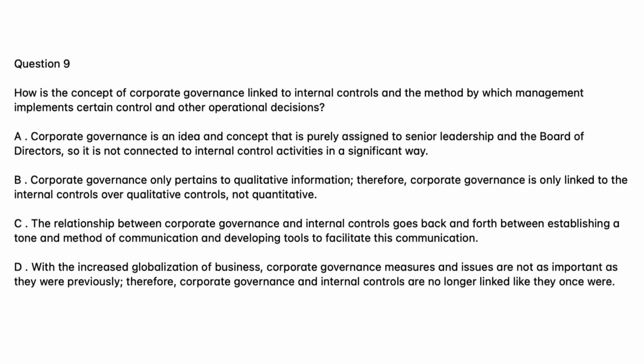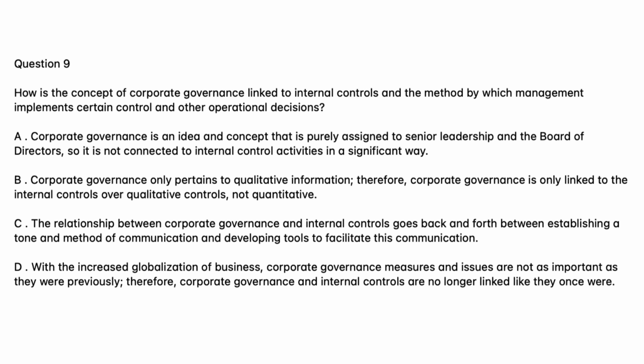Question 9. How is the concept of corporate governance linked to internal controls and the method by which management implements certain control and other operational decisions? A. Corporate governance is an idea and concept that is purely assigned to senior leadership and the board of directors, so it is not connected to internal control activities in a significant way. B. Corporate governance only pertains to qualitative information, therefore, corporate governance is only linked to the internal controls over qualitative controls, not quantitative.